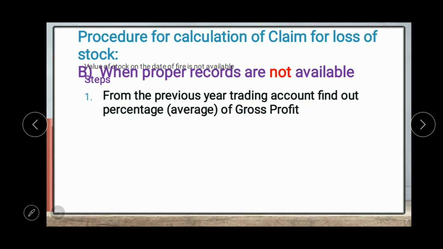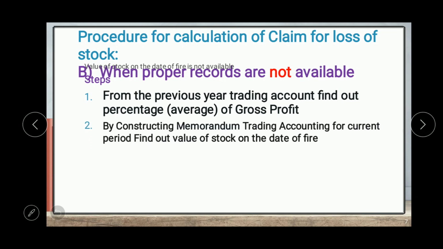The step 1 is to find out the percentage of gross profit, or the average percentage of gross profit, from the previous year's trading account. So there is some information available with us, so we can prepare the trading account for the previous year. From the previous year's gross profit we can find out the percentage of gross profit or rate of GP.